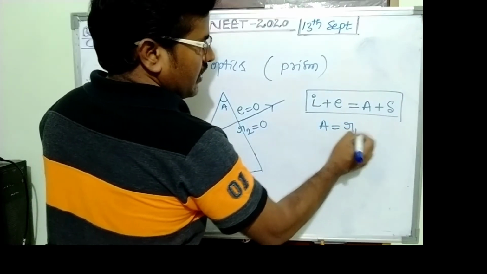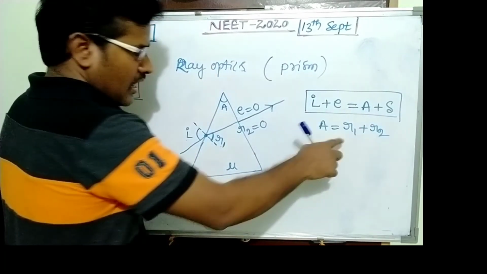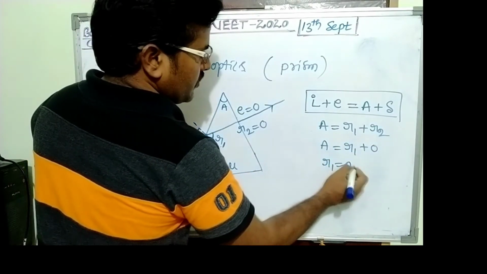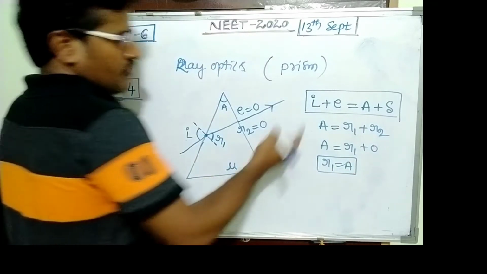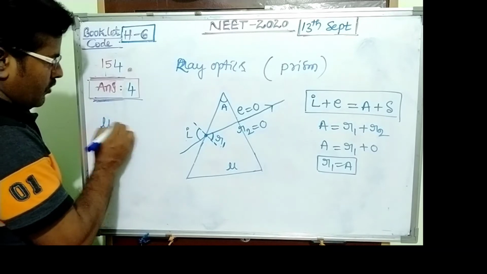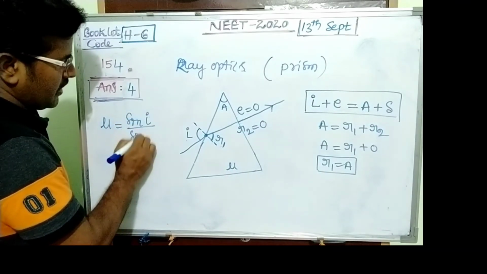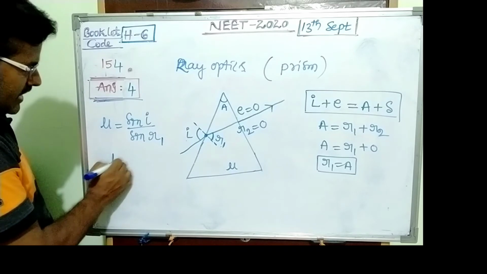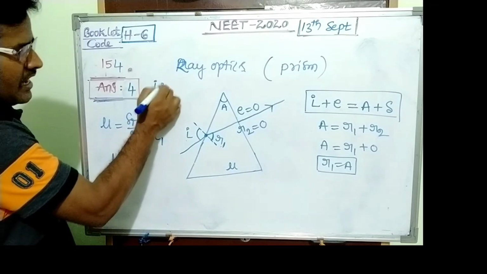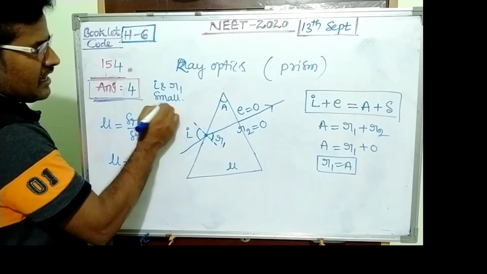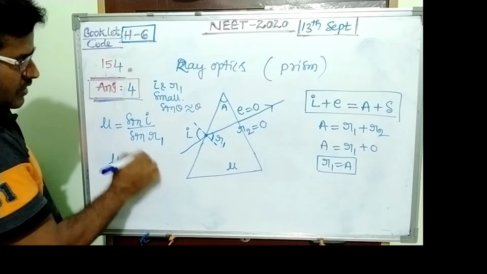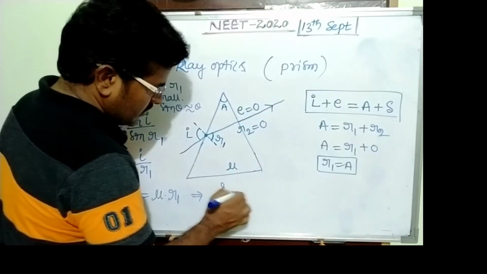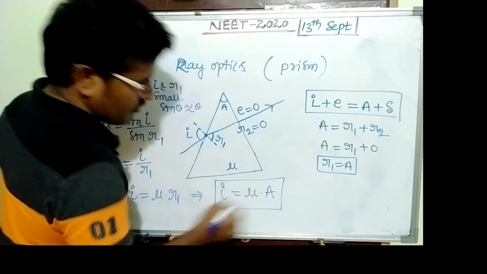So this is one relation. Or A equals R1 plus R2. R2 becomes 0, then R1 equals A. In a thin prism, mu equals sin I upon sin R. If the prism is thin, angles are small, I and R1 small, then sin theta equals theta. So I upon R1 equals mu, where I equals mu into R1, nothing but A. So this is the relation.